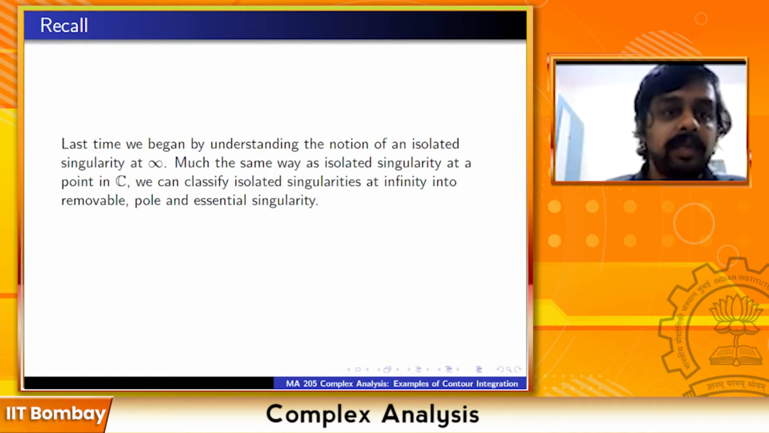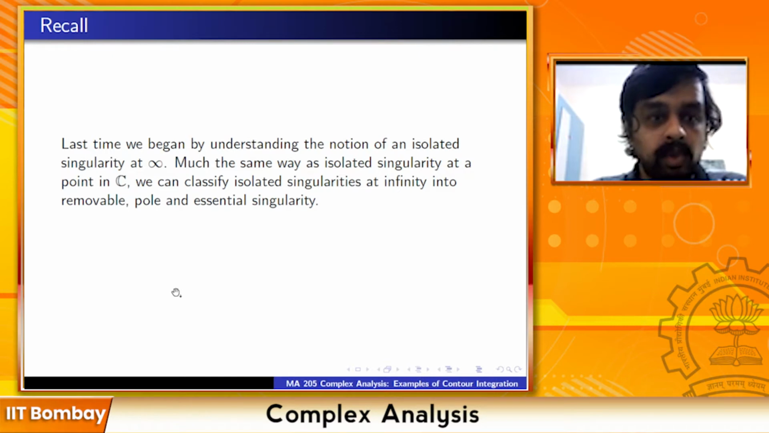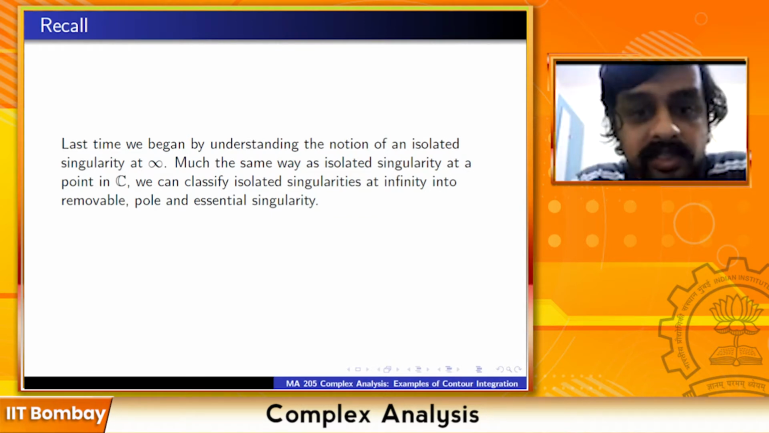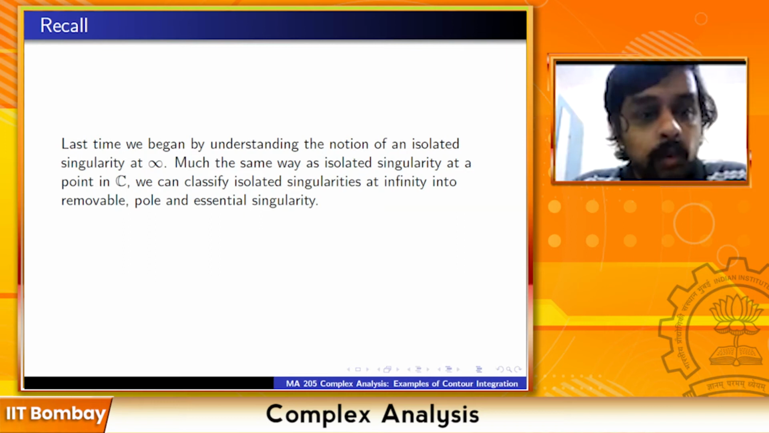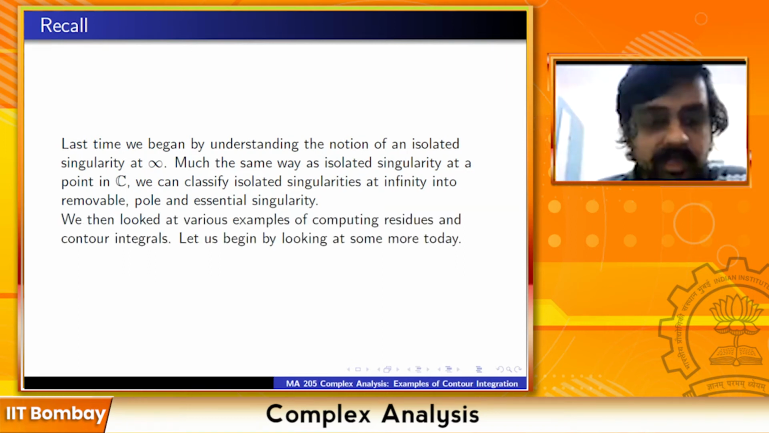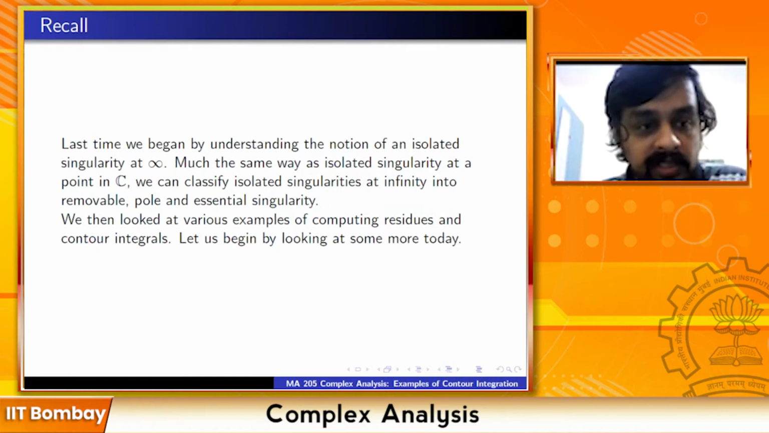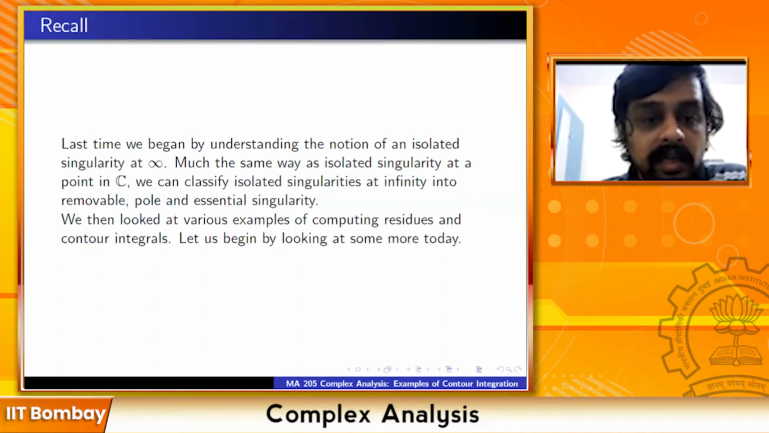So last time we began by understanding the notion of an isolated singularity at infinity. Much the same way as isolated singularity at a point in C, we can classify isolated singularities at infinity into removable, pole and essential singularities. We then looked at various examples of computing residues and contour integrals. And let us begin by looking at some more today.